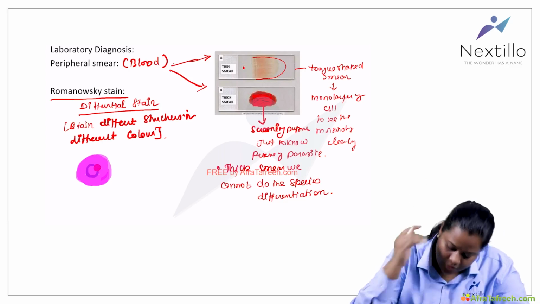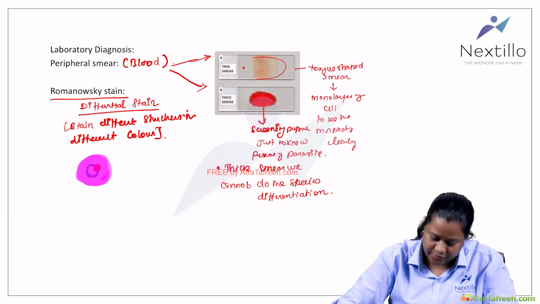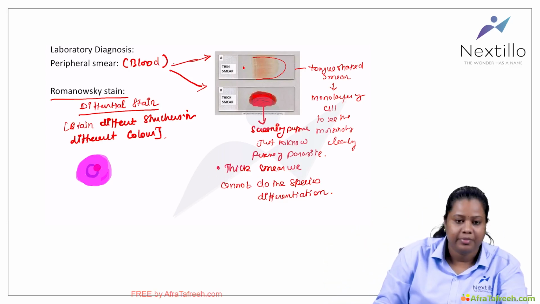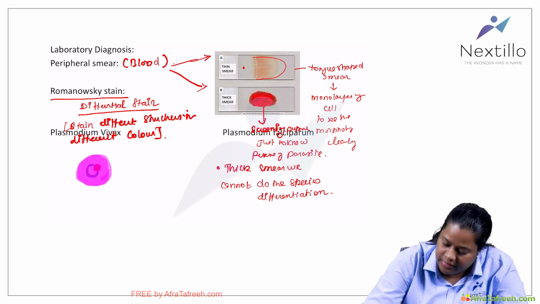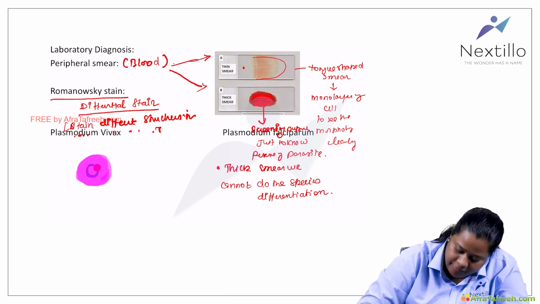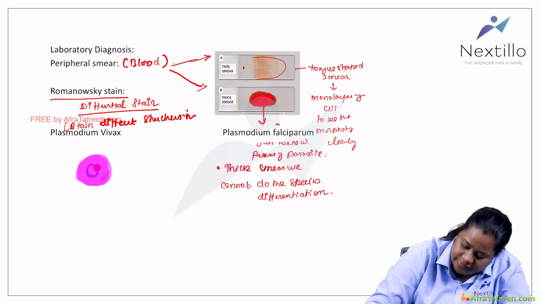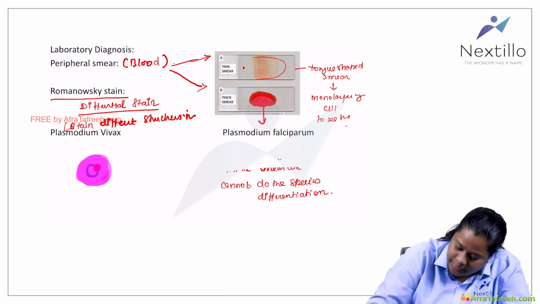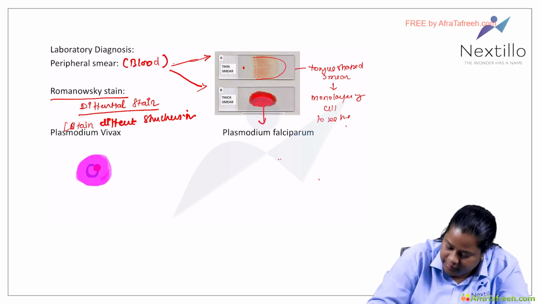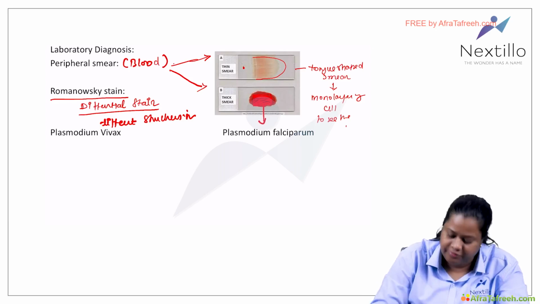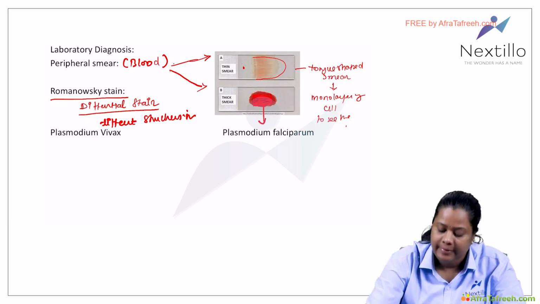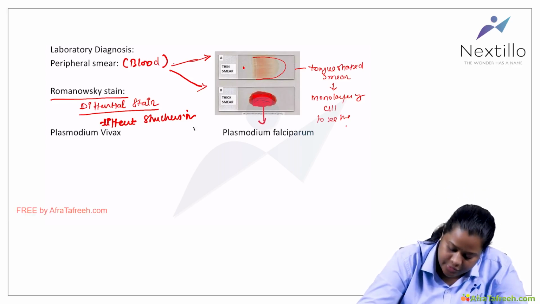This is the Romanowski stain picture when you stain the parasite like this. Next we will see the differences between the peripheral smear of vivax and falciparum. The two most important species found in India are Plasmodium vivax and Plasmodium falciparum.